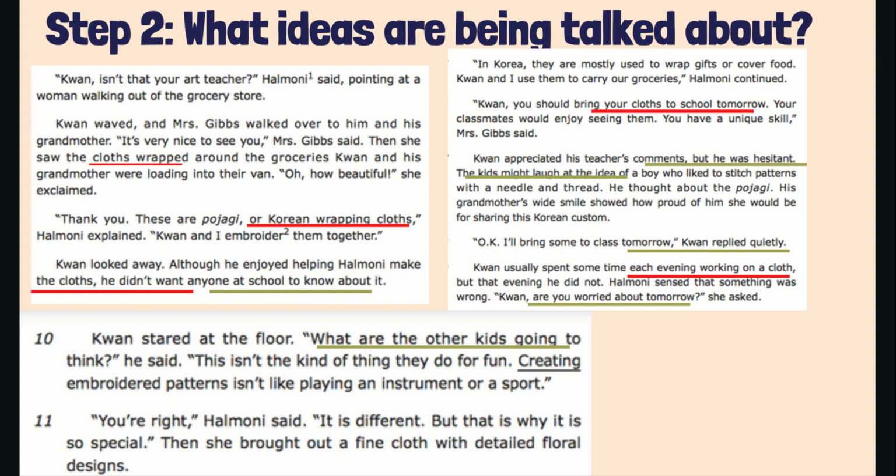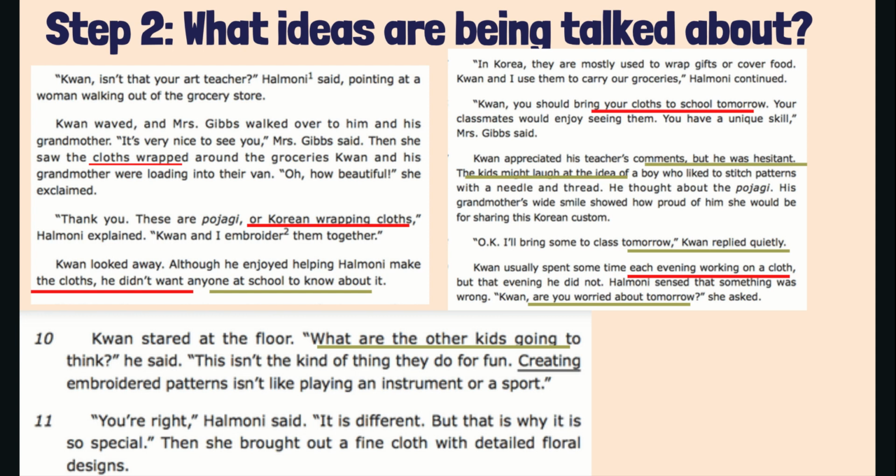Now take another 30 seconds and scan the text. What are the ideas in green about? The ideas in green are about Kwan not being so sure about taking his cloths to school. It was about his feelings and how he felt about taking his cloths. We know we're learning about Kwan.